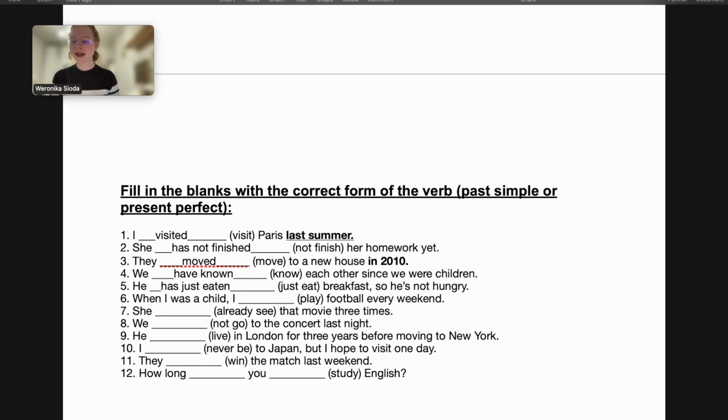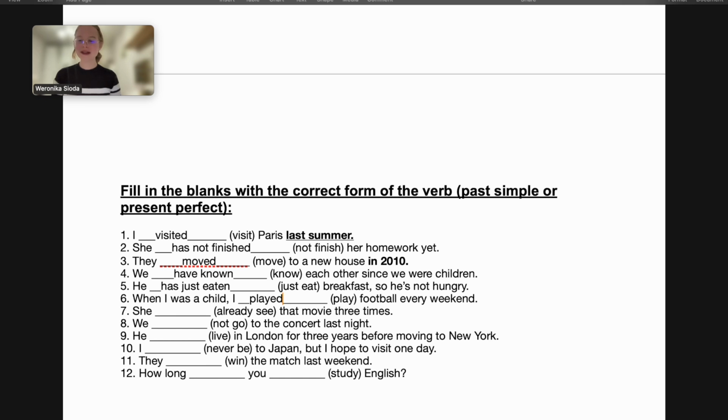Number 6. When I was a child, I football every weekend. Do I know when? Yes, when I was a child, right? That's pretty difficult to understand, but that is the answer to when. Yes. So when I was a child, I played football every weekend.